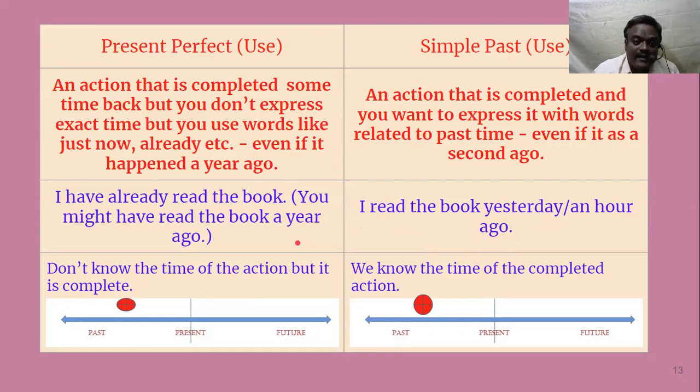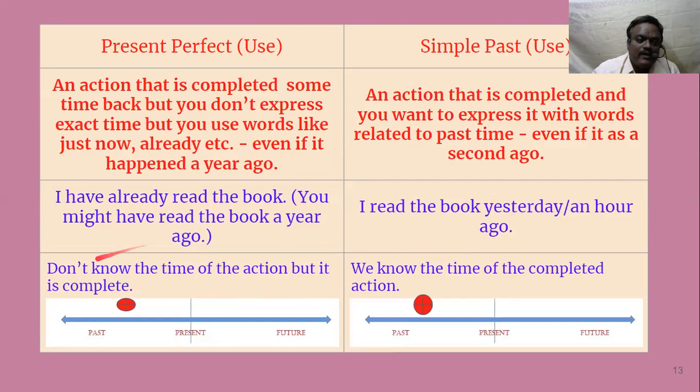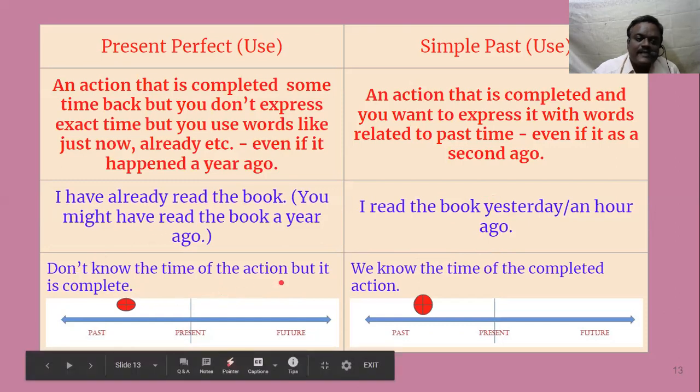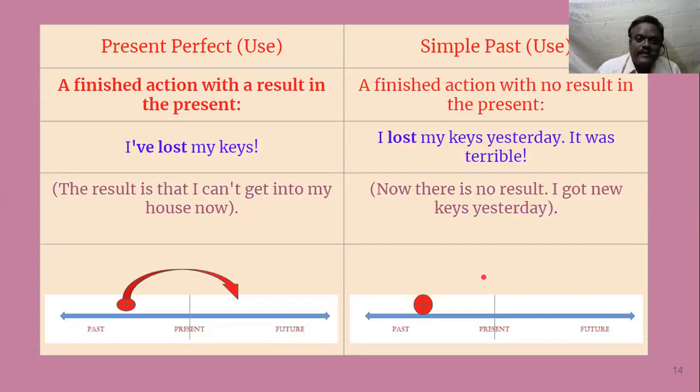If the adverb of the time has connection to the present, then we use present perfect. If it has no connection to the present, we use simple past. Here we don't know the time of the action, but it is complete. Here we don't know: I have already read the book. In this one, we don't know when it happened, but the action is complete. Whereas here we know the time of the completed action. We know when it happened. We know that in this sentence it happened yesterday, or it happened an hour ago. So we know the time. In that case we use simple past.